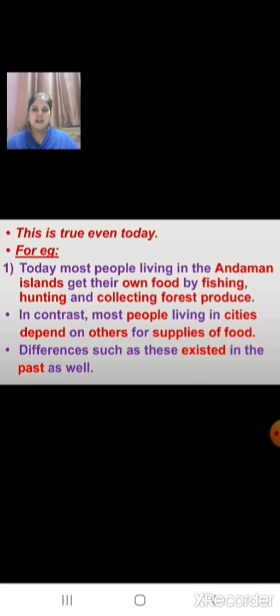And in contrast, most people living in cities depend on others for supplies of food. You know children that we are living in the cities and we are always dependent on the markets for the supplies of food, isn't it? So such differences existed in the past as well.